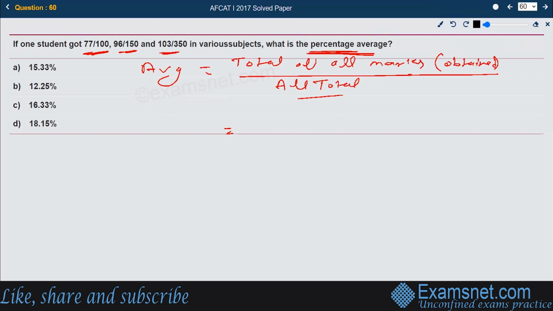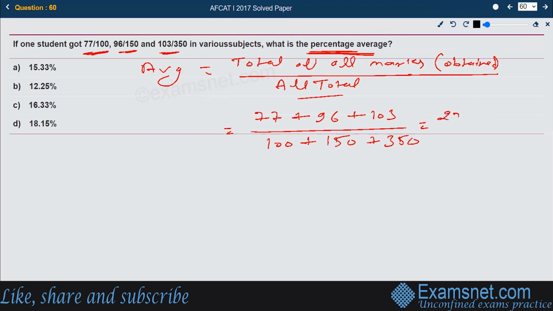So what are the total obtained marks? In the first subject he has obtained 77, plus in the second subject he has obtained 96, plus in the third subject he has obtained 103. What are the total marks? The first subject's total marks were 100, the second subject's were 150, and the third subject's were 350. If you add them together, this gives us 276 divided by 600. This is the grand average.